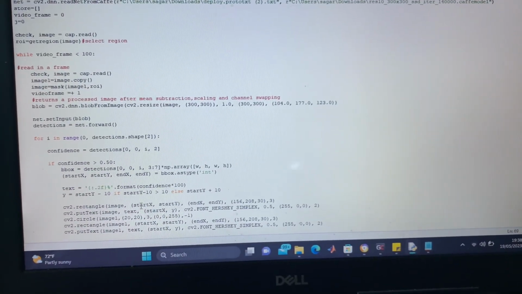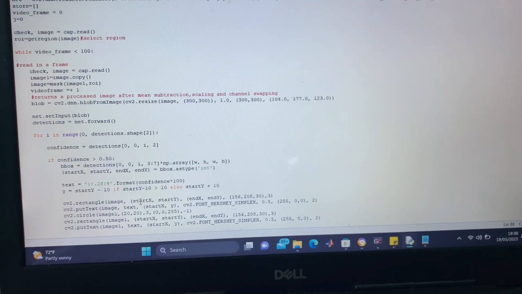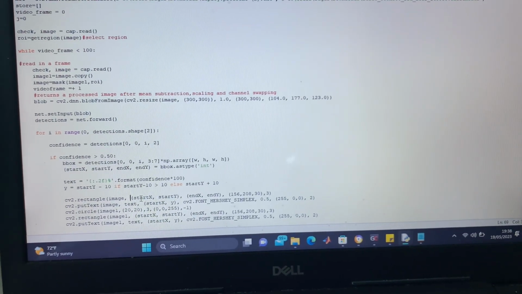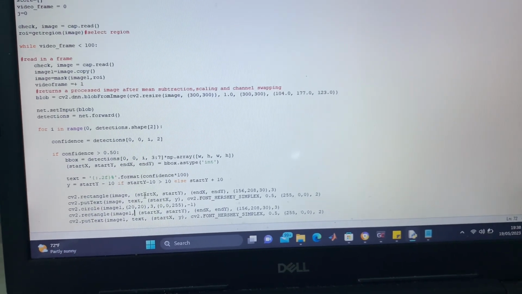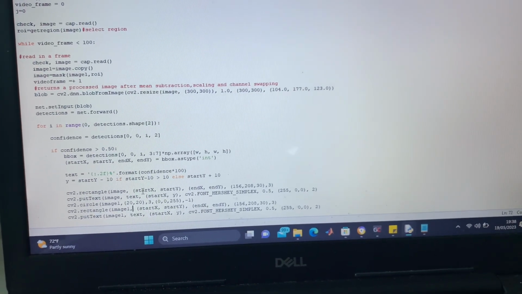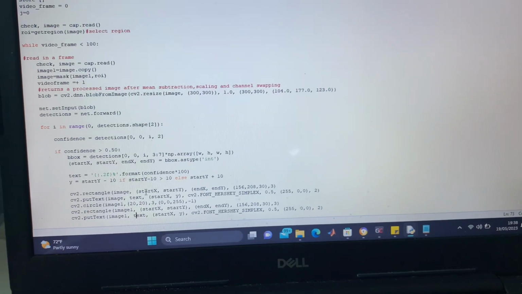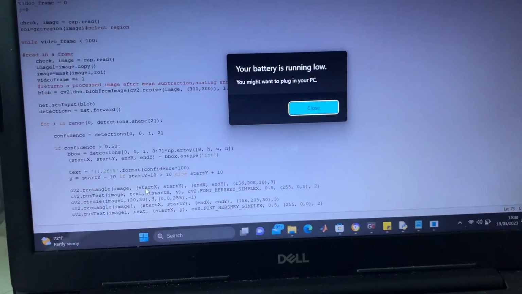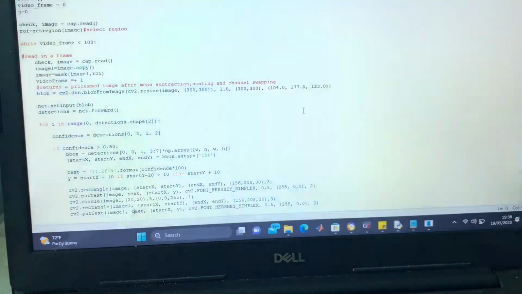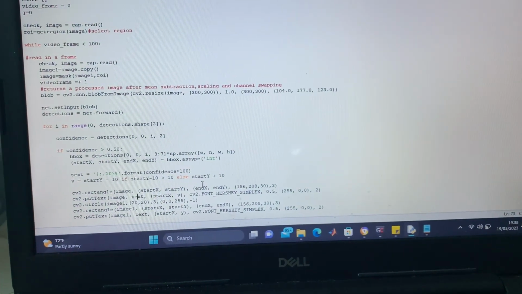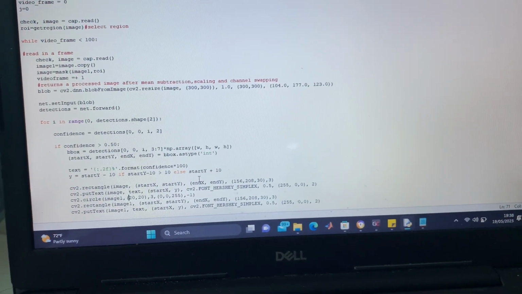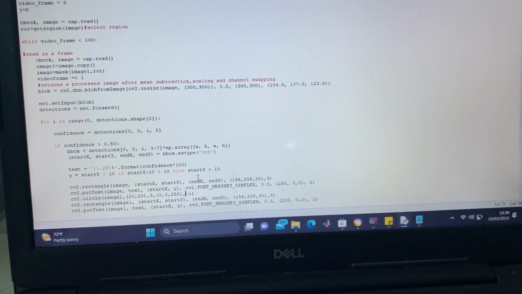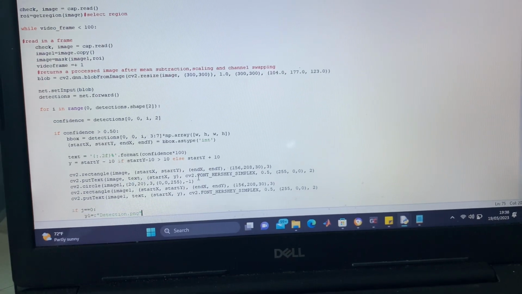Our image, remember, is the masked image, which means it's only going to show that region and black out every other region. We're going to do the same for image 1, which is the entire image and shows the process. We're going to have a cv2 circle, a red dot on the top left corner, to indicate that the recording has started.